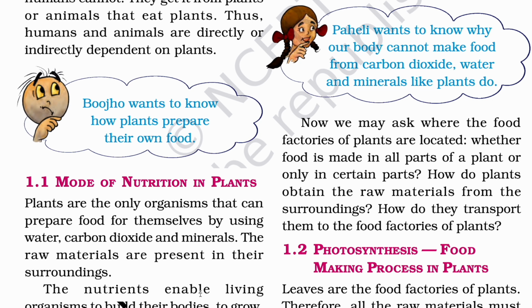And Paheli's question, I already gave the answer to you. Because we don't have chloroplast in our body. Okay? Instead of chloroplast, we have melatonin and so many other things. Other types of hormones and other types of pigments. And by the way, I want to mention one thing. Melatonin is a hormone which regulates our sleep cycle. Okay?